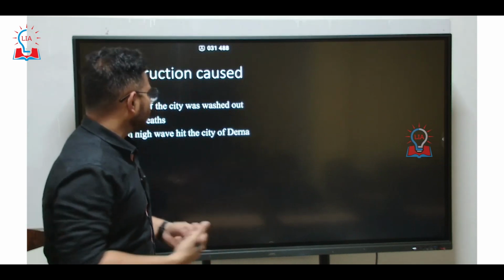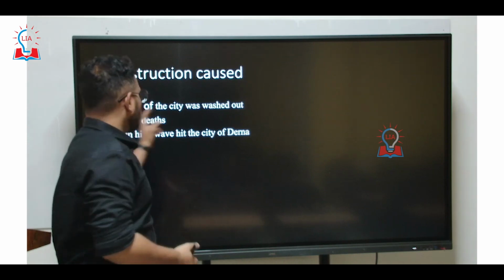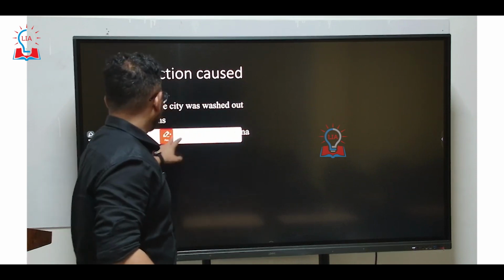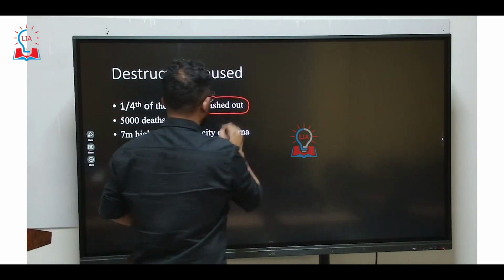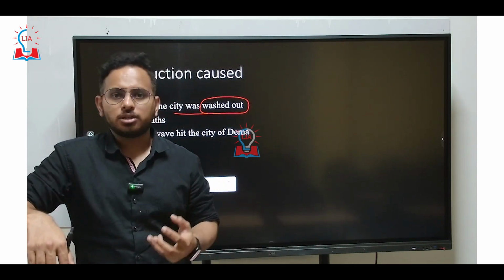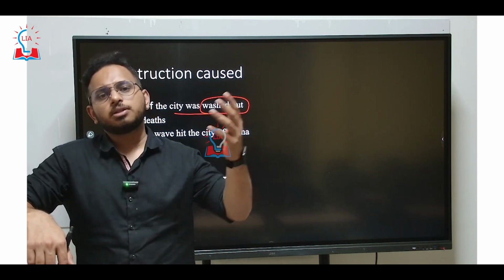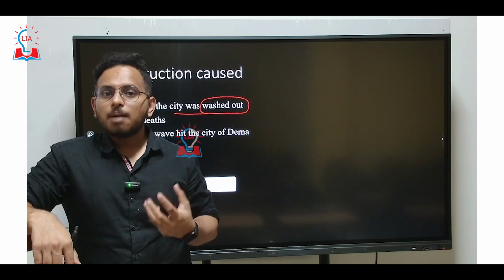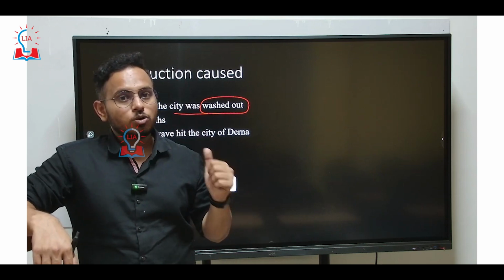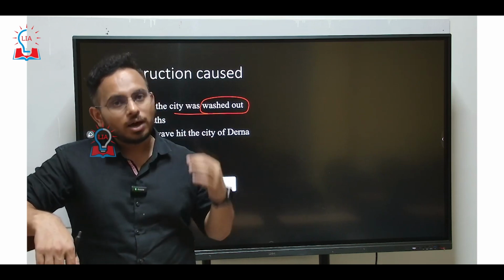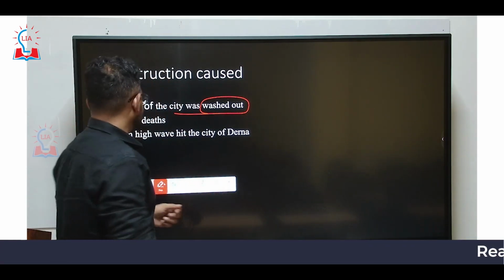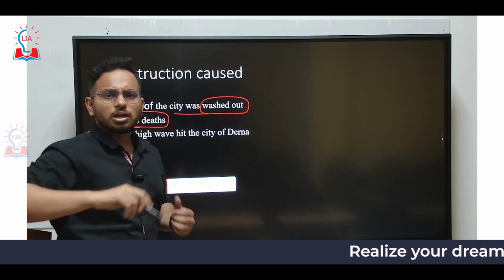Clear? So because of all these reasons, one fourth of the entire city was washed out, was waterlogged. 5,000 people died on the spot, and you will not have any clue about these 5,000 people. Most of the bodies you cannot recover because they have been washed away by the flood water. Just imagine when the dam bursts and the water starts rushing down the landscape. This is the reason why I told you understanding the landscape of Libya is very important to understand why floods actually happen. If you imagine the force of the water flow, it's really hard to recover these dead bodies.